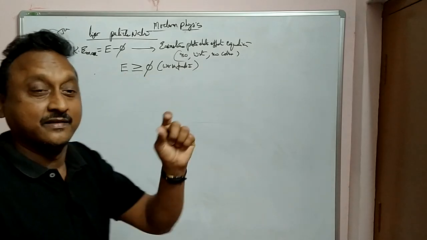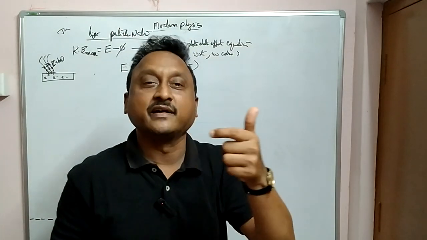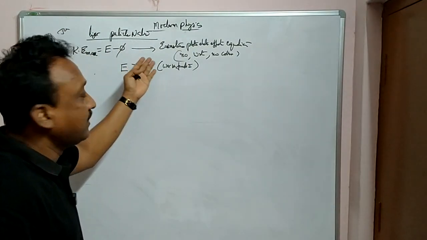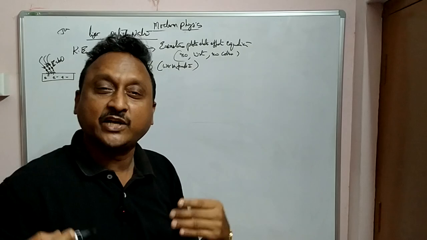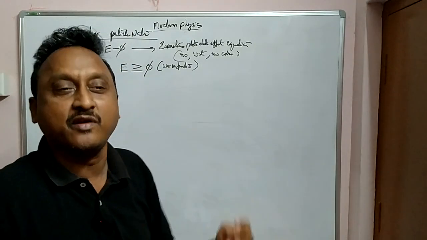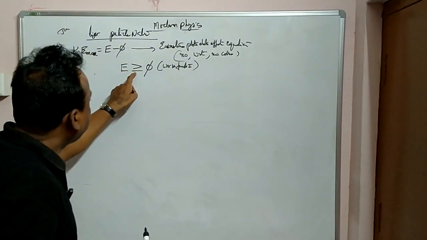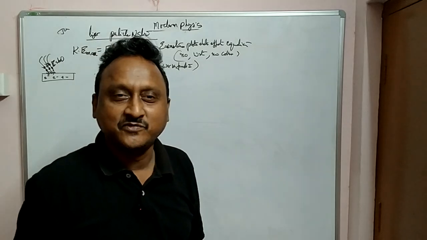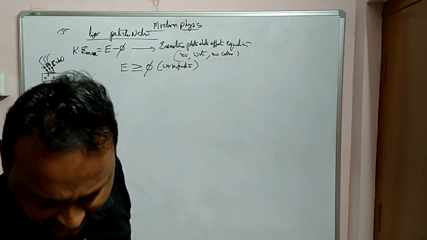It should be equal or greater. Even then there is no guarantee that the electrons are coming out, they may come or may not come. So E should be greater than or equal to phi, the work function, then only it may be possible.